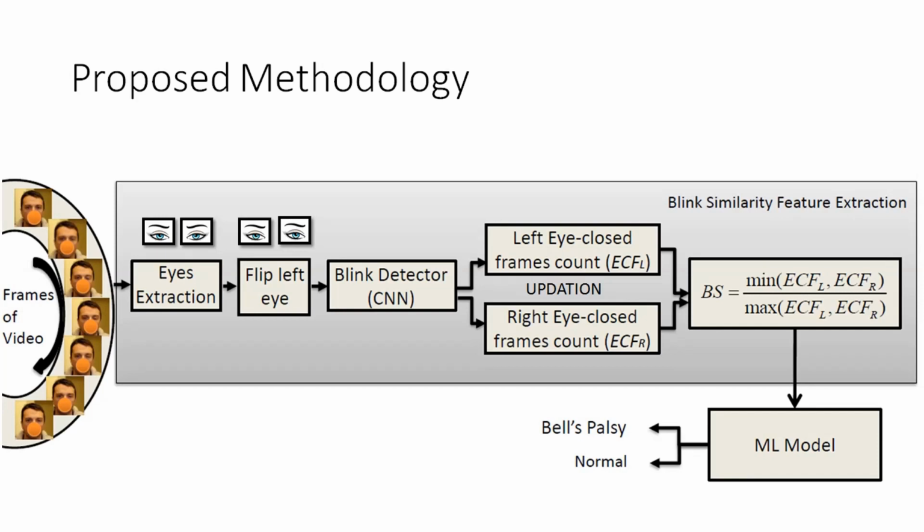And now if there is a difference between the two counters, which will obviously happen in the case of Bell's palsy, this score becomes 0. I mean, it will tend to 0 because the minimum will be very small compared to the maximum. Now, having developed this blink similarity feature, we can provide this feature to an ML model to predict whether the person concerned has Bell's palsy or not.